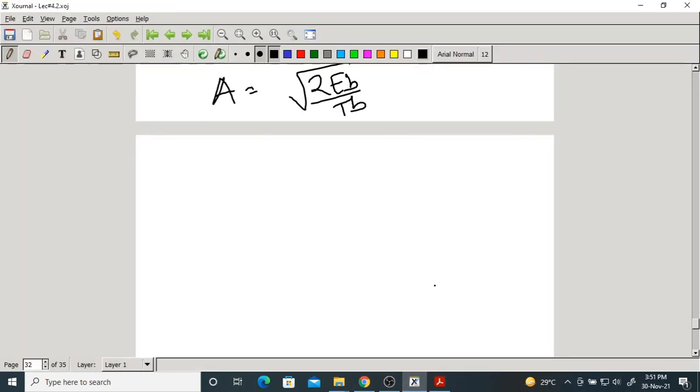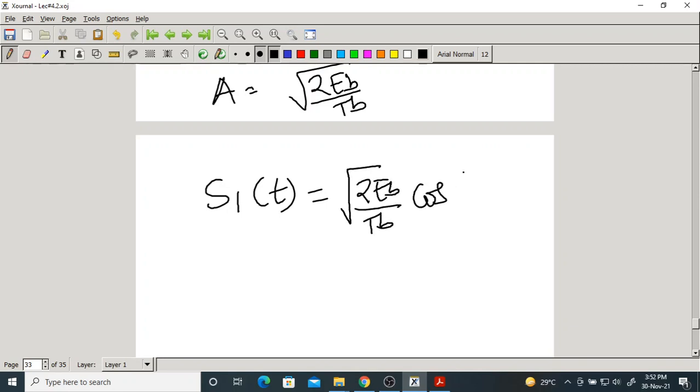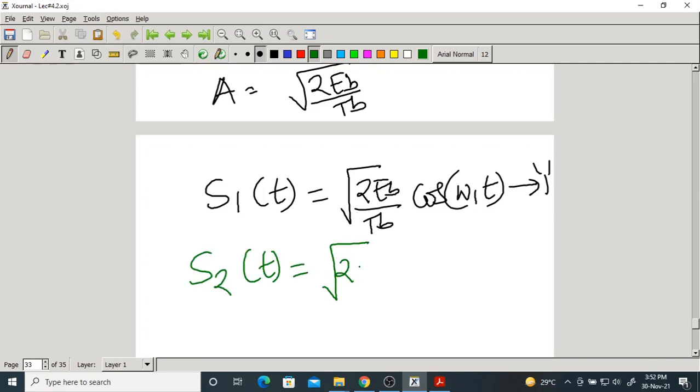Let me write here: S1 of t for bit 1 is root 2 EB by TB cos omega 1t. Another waveform, S2 of t, equals root 2 EB by TB cos omega 2t, where omega 2t means 2 pi f2t. That is for bit 0. So we will distinguish the bits with the different frequencies of the waveforms, not with the phase, not with the amplitude.